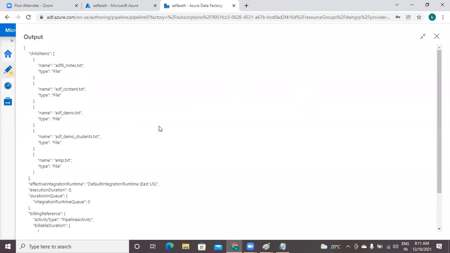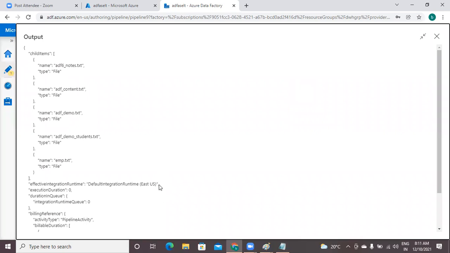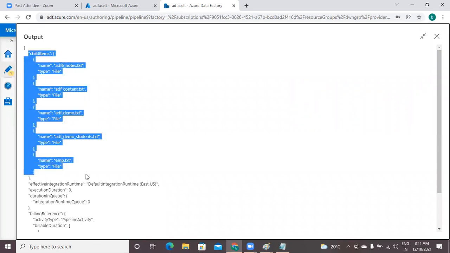This output may contain a lot of other information, but you don't want all the things. What you want is only this particular information. That is just one field name. The value is an array of items. Each item is a JSON record here. Got it?